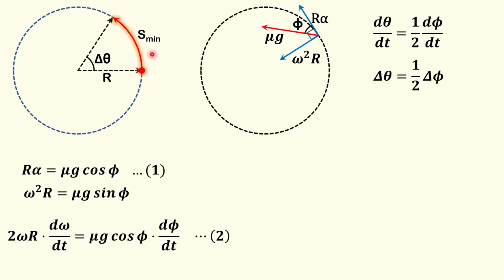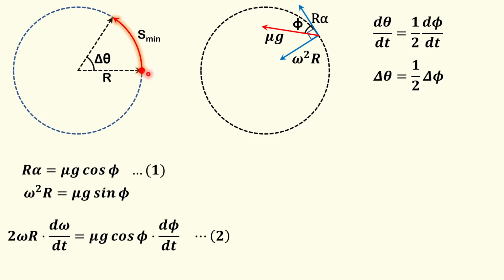We want to calculate this arc length S minimum, and if we get the angular displacement delta theta of the particle, we'll get S minimum. So we want to get delta phi and delta theta. What is delta phi? The change in the value of phi.